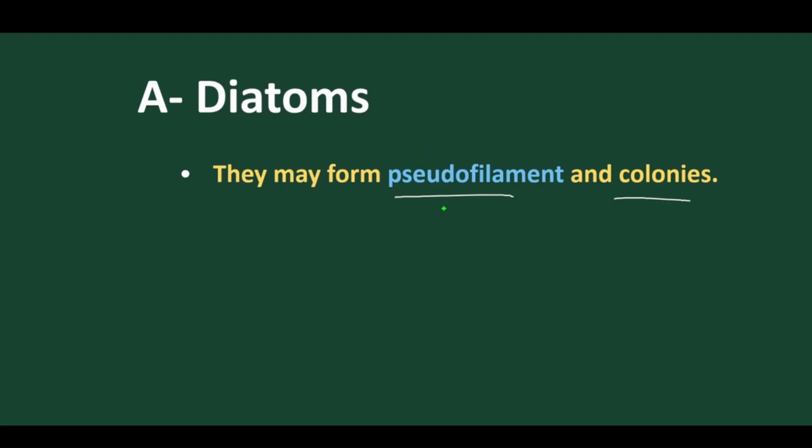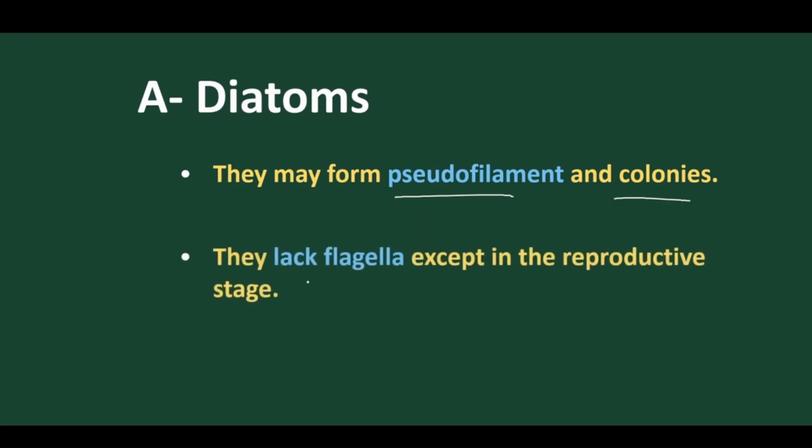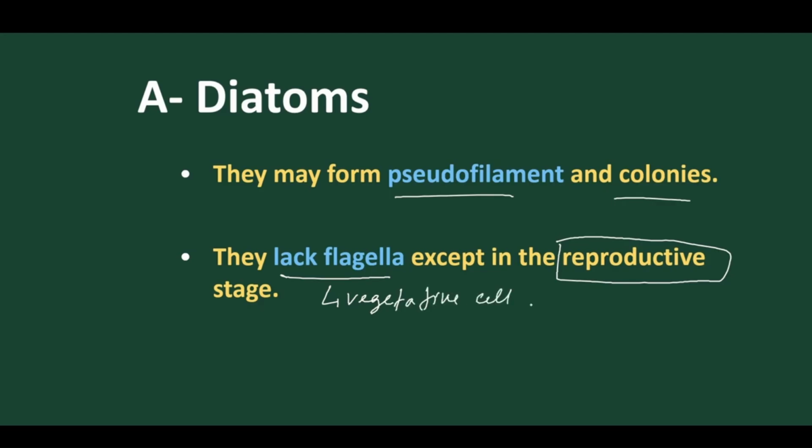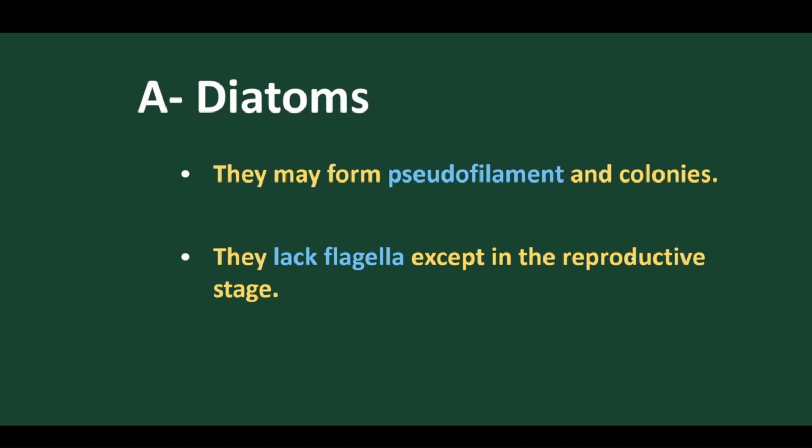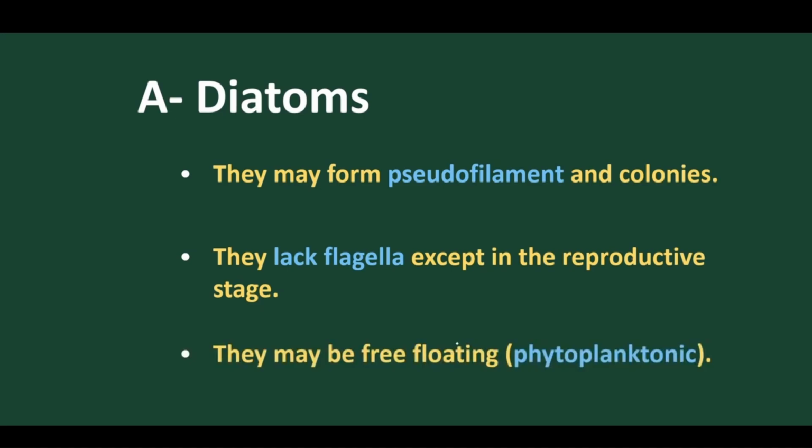And we note that these diatoms don't have flagella. Flagella are found only in the reproductive stage. The vegetative cell lacks flagella, but reproductive cells do have flagella. And they may be free floating.